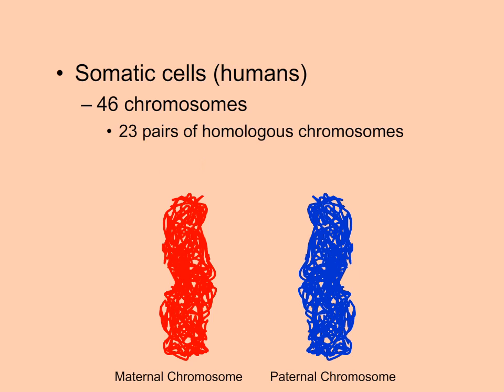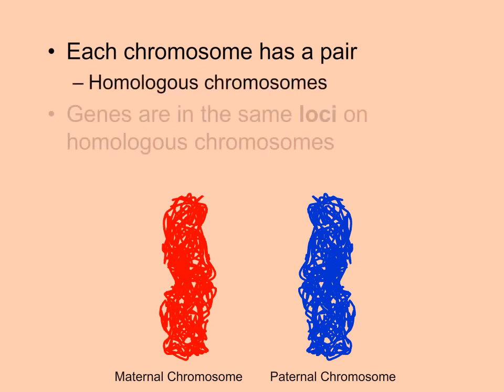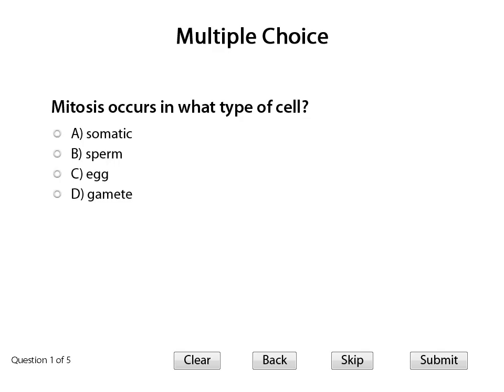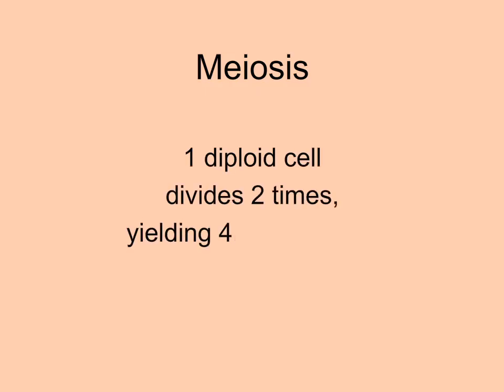But these chromosomes are really homologous pairs. Each maternal chromosome has a partner paternal chromosome, which is the same shape, size, and contains the same sequence of genes. For example, if we looked at a certain loci, or location, on this maternal chromosome, we would find the same gene on the paternal chromosome in the same loci. Meiosis involves a diploid cell going through 2 stages of cell division to yield 4 haploid cells.